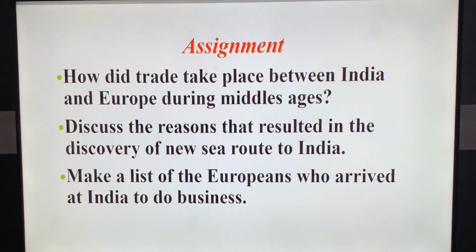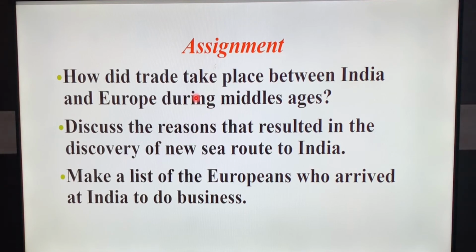So now we'll start with the assignment. How did the trade take place between India and Europe during Middle Ages? During Middle Ages, the trade between Europe and India was carried on along several routes.